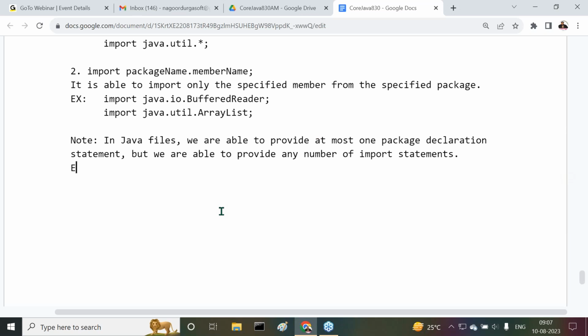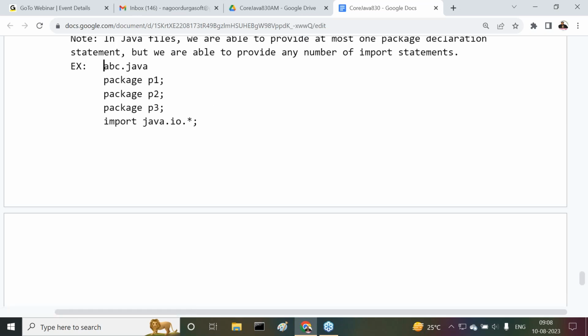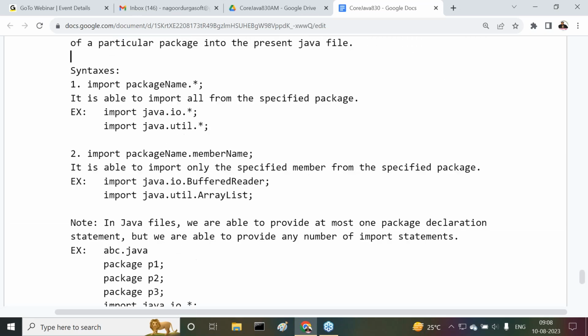Example here I'm telling to you, observe carefully. Say for example, file name is abc.java. Package P1, package P2, package P3. Import java.io.*. Import java.io.*.